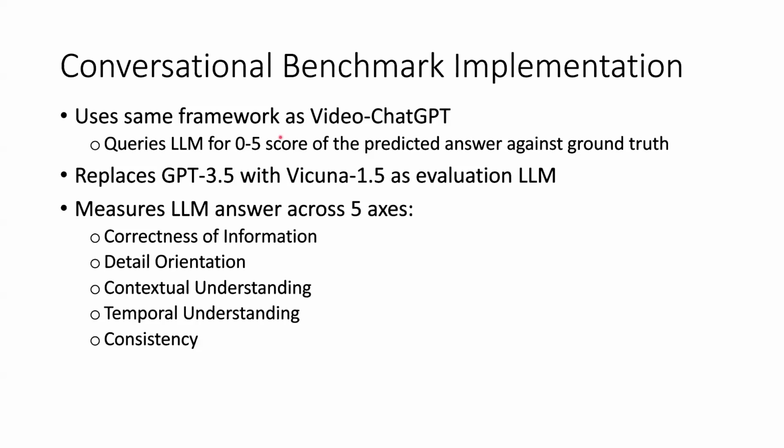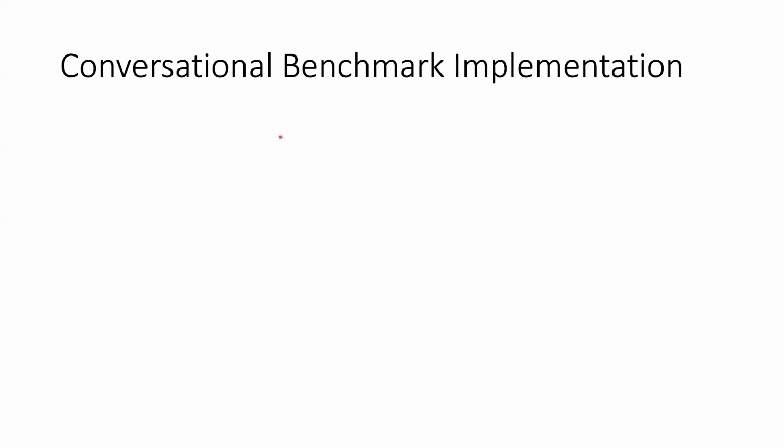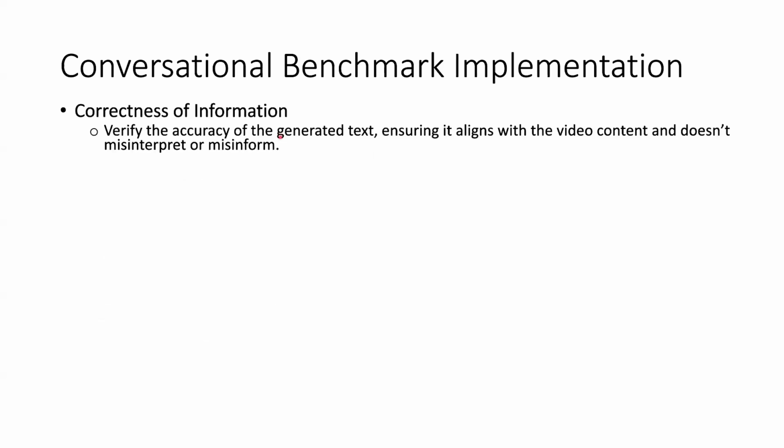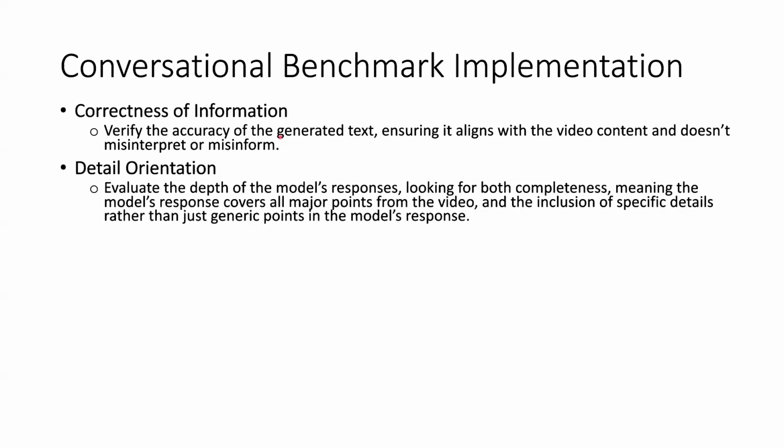First is the correctness of information, detail orientation, contextual understanding, temporal understanding, and consistency. We'll be going into a little more depth on these on the next slide. So correctness of information basically checks how accurate the generated text is and makes sure it aligns with the video content. Detail orientation checks the depth of the model's responses.